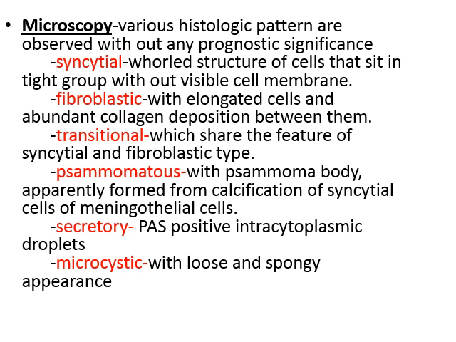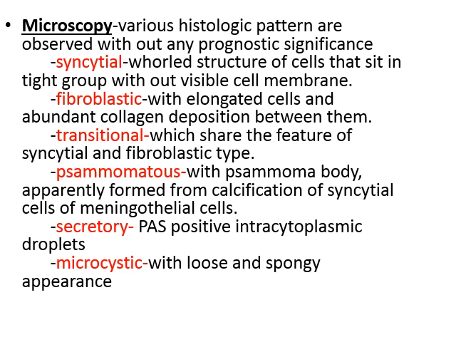Now the different microscopic varieties. There are many histological classifications. There are many types of meningiomas, but you have to know only these. Syncytial is the whole structure of cells that sit in tight groups without visible cell membrane.